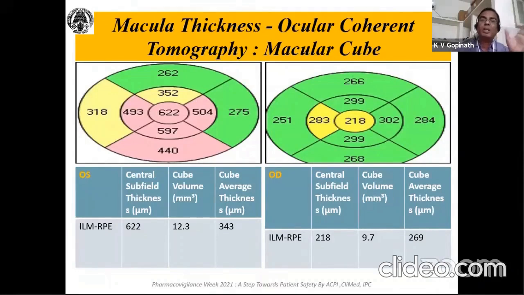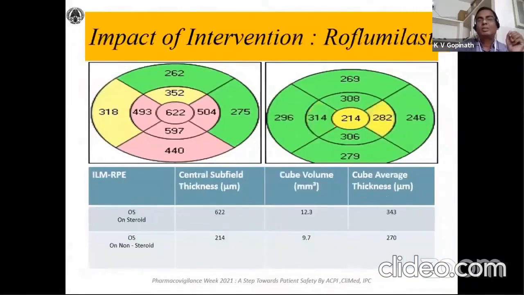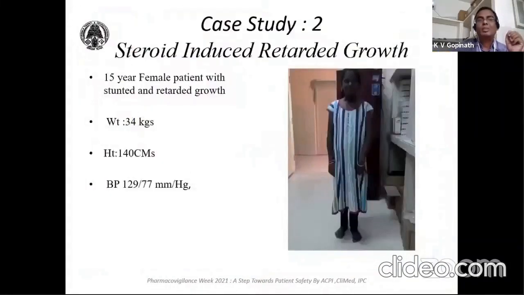Why is it particularly there in the left eye? This is more complex because the disease is complex and we cannot define it. Over a period of time, even the right eye will get affected. Here we measure the thickness of the macula between the ILM, the inner limiting membrane, and the RPE, the retinal pigment epithelium. The thickness between these two is known as macular thickness, which can be measured by means of ocular coherent tomography. Next slide. Next slide, please. Next slide. No, previous one.